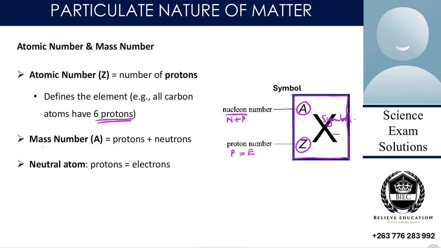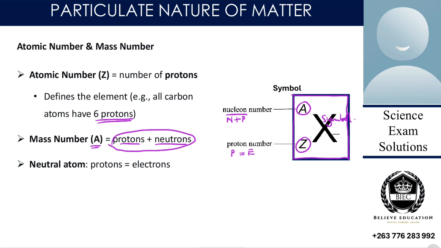Then we have the mass as a second point. Mass A. Our mass is the number of protons plus neutrons. And what we are talking about here is what is called the nucleon number. Are we together? Which is just the mass of what? The protons plus the neutrons.